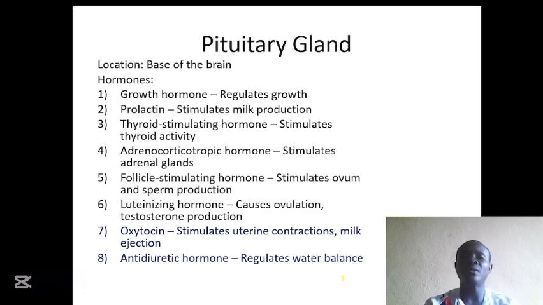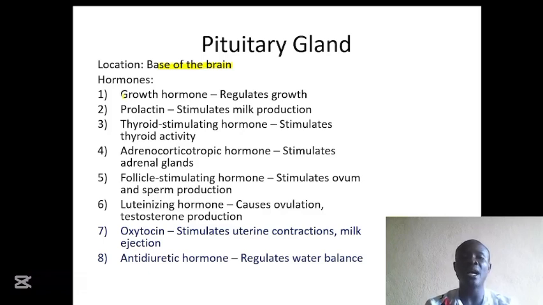Now let's talk about the pituitary gland. This pituitary gland is located at the base of the brain just below the hypothalamus. The pituitary gland is divided into two lobes. We have the anterior pituitary gland and the posterior pituitary gland.